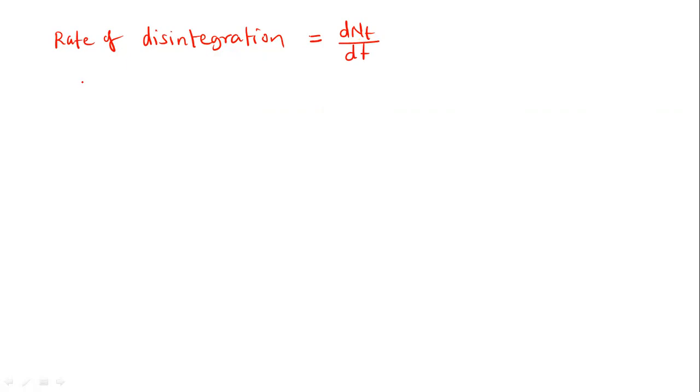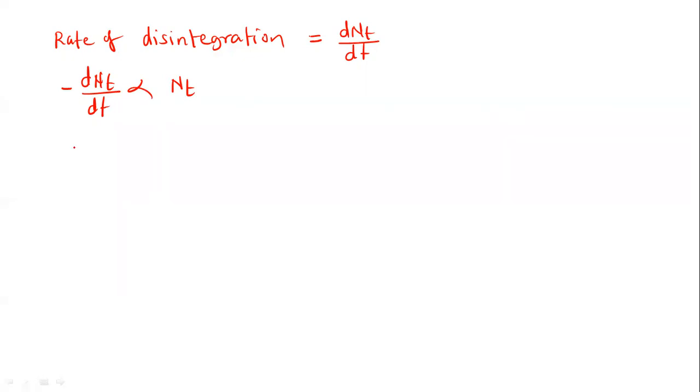This rate of disintegration is directly proportional to the number of atoms present at that instant. And this has the minus sign because it is a disintegration process, a decay process.